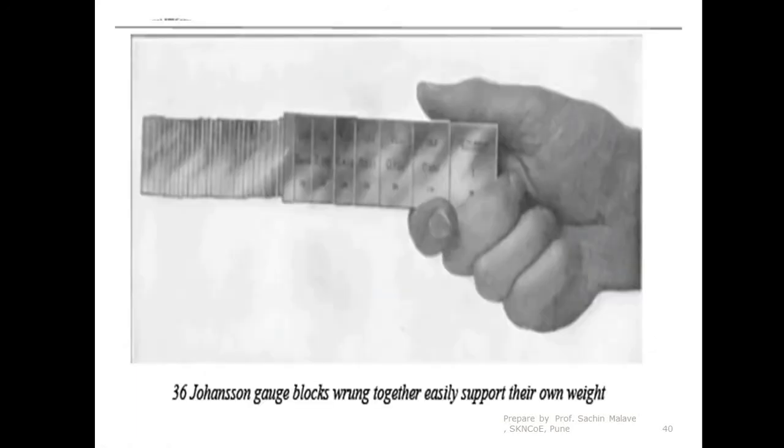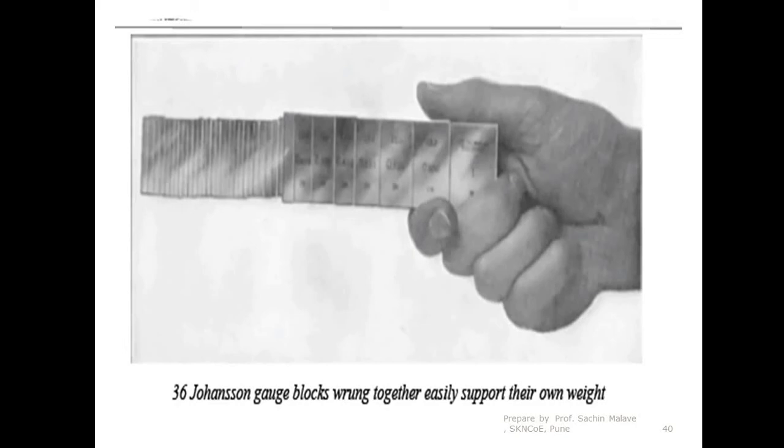Now one more image is shown, where you can see various slip gauges rung together and a big dimension achieved. You can see more than 10 to 15 slip gauges rung together and a particular dimension achieved. You can see 36 gauge blocks rung together easily, supporting their own weight. So the cohesive force is such that they support their own weight.